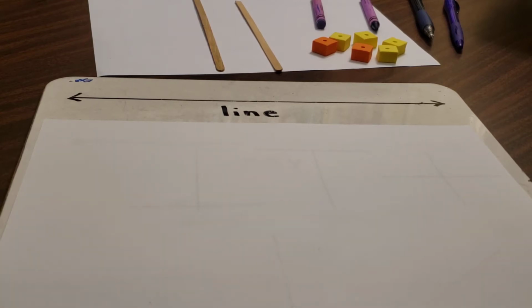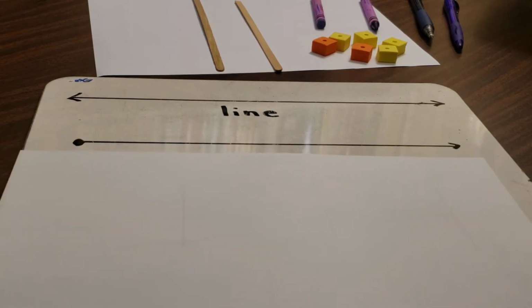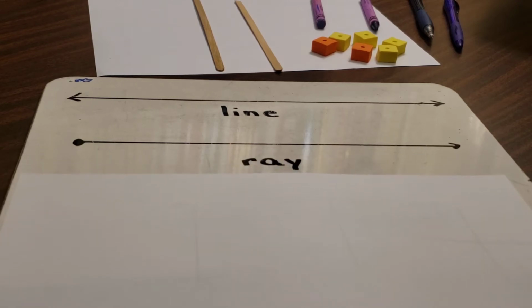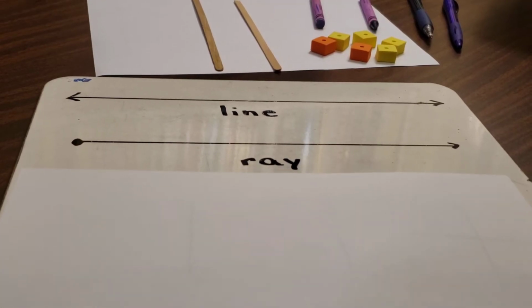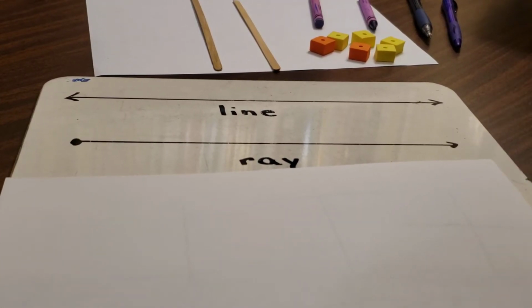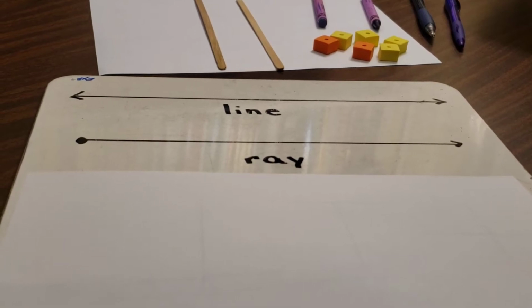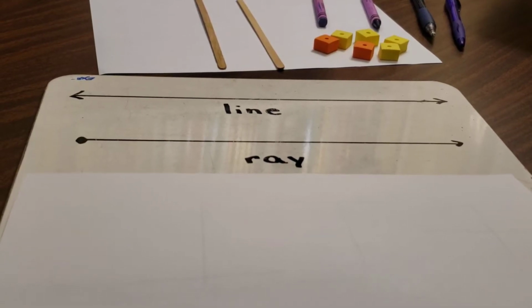And then, do you remember the one that has a beginning but no end? That one's a hard one. We don't use it very much, and we call that a ray, like a ray of sunshine. We pretend that's the sun, and the rays come to us. And now, one last kind, the one that has a beginning and an end.